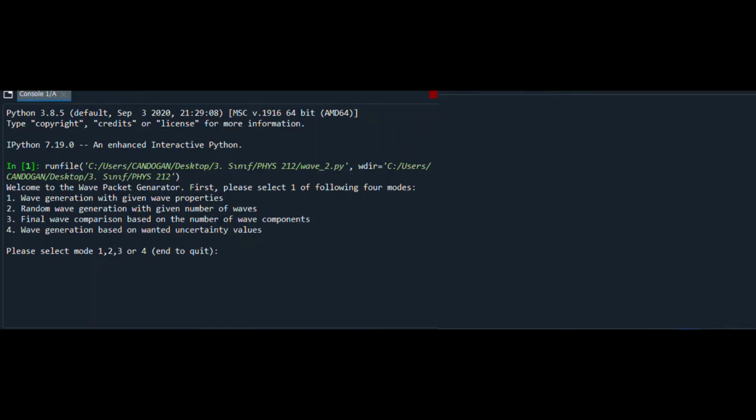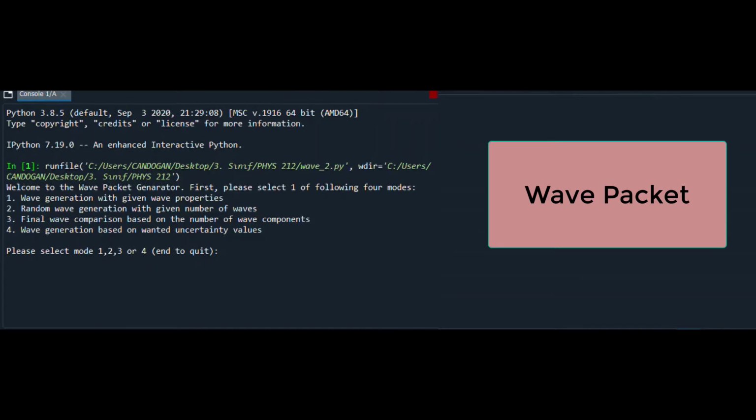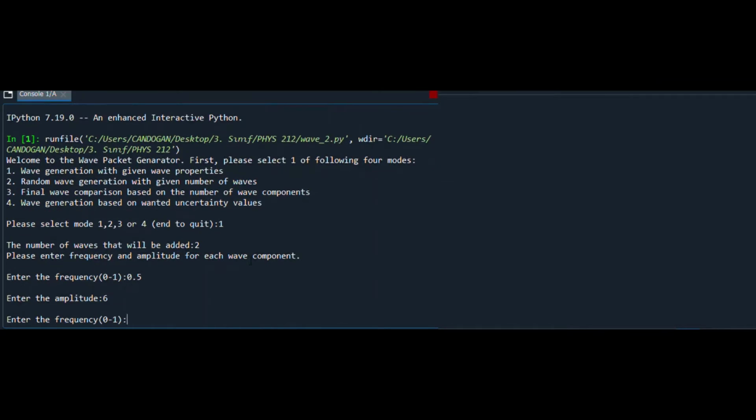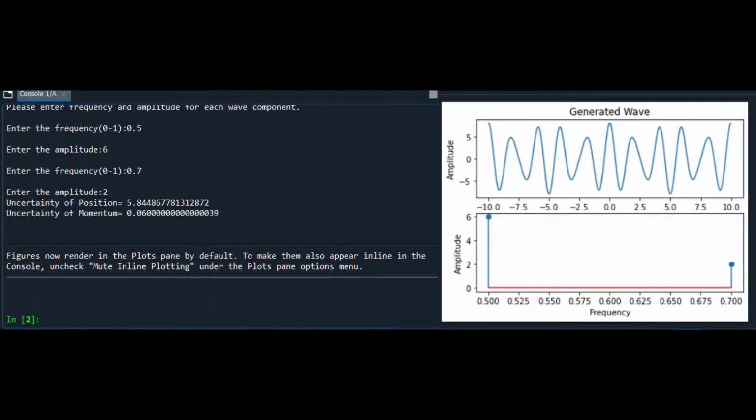My third approach was using wave packets to understand the relationship between uncertainty of position and momentum. Therefore, I wrote a code which can operate in 4 different modes. With the first mode, I am able to generate a wave with properties that I want. It will ask me how many harmonics I want to add, and I will enter each property one by one. Once I enter them, the code will generate the wave and plot it in position and momentum domains, and calculate uncertainty of position and momentum.